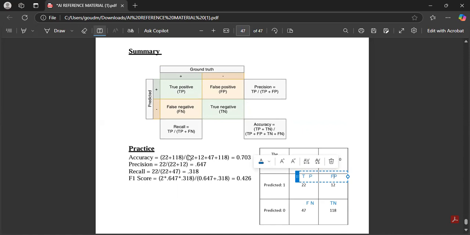And the formula you have to write for the accuracy. Then along with that, you have to write the values. Next is what? Precision formula along with the values. Next is what? Recall formula along with the values. And F1 score. F1 score formula is what? Precision formula is what? True positive by true positive plus false positive. And recall is what? True positive by true positive plus false negative. And next F1 score formula is what? 2 into precision into recall by precision plus recall.